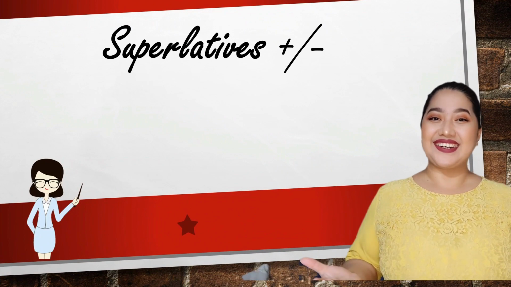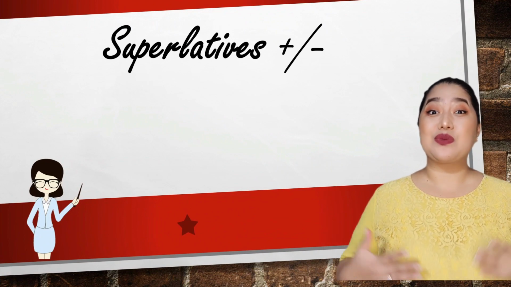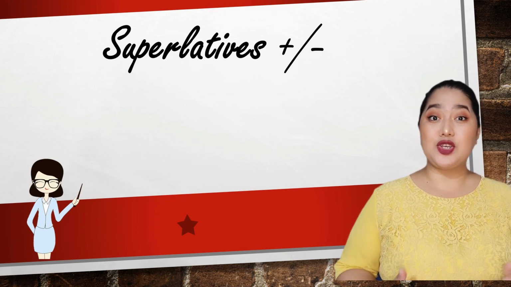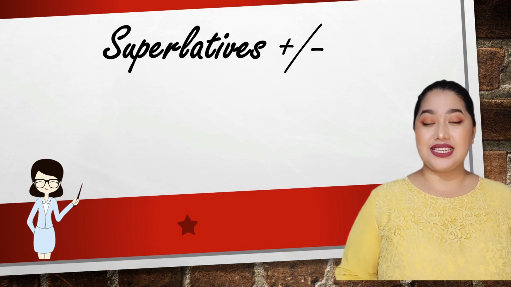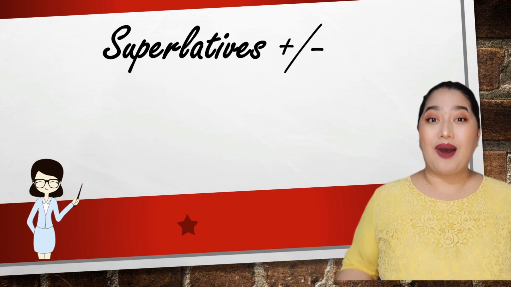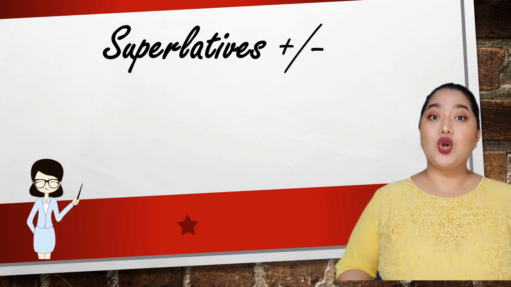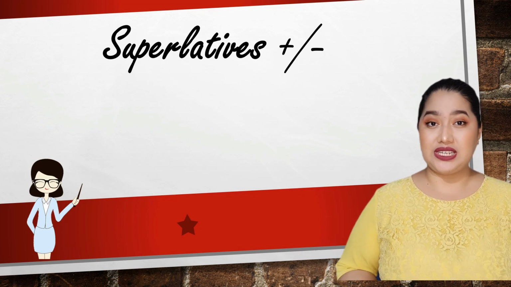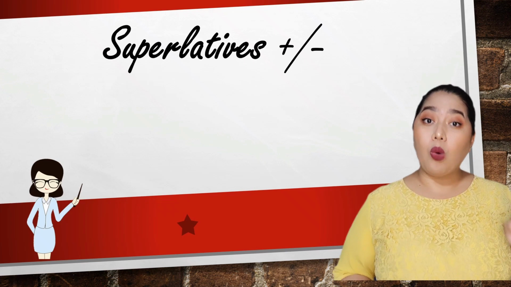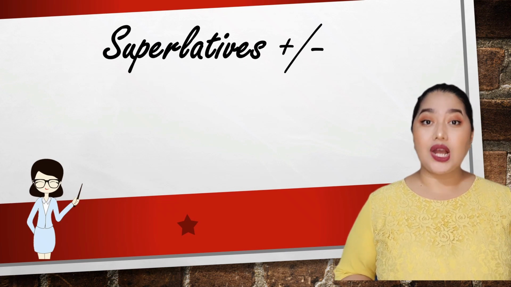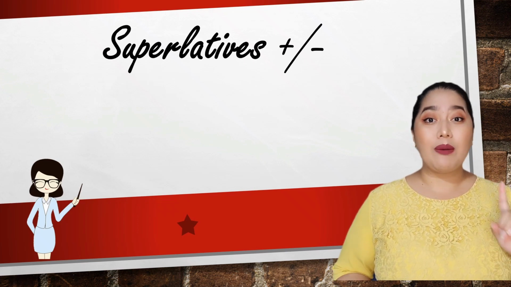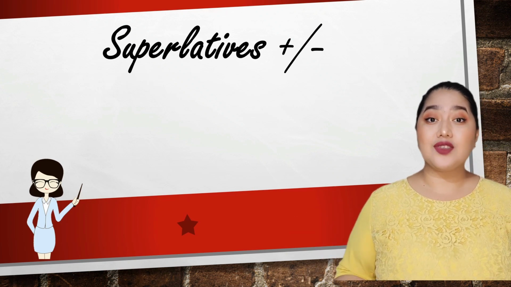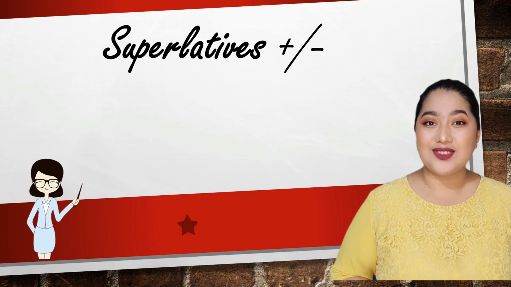Welcome! It's time to learn about superlative adjectives. We have been talking about comparative adjectives. We use those kinds of adjectives to make comparisons. And today, we learn about superlative adjectives. We use superlative adjectives to compare one person, one thing, one object, or one place to the others of its kind. I mean to say how it is different from the others.